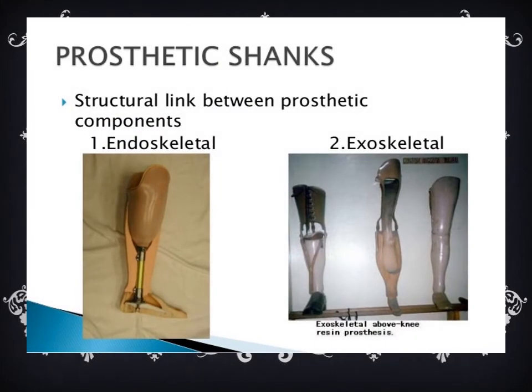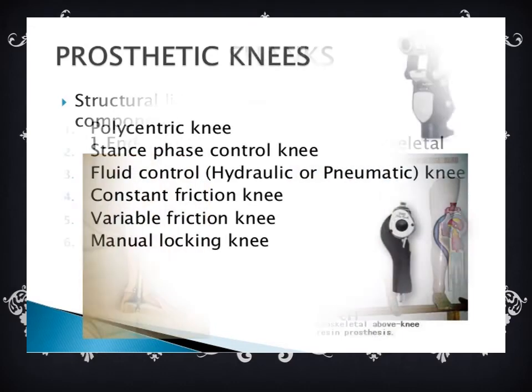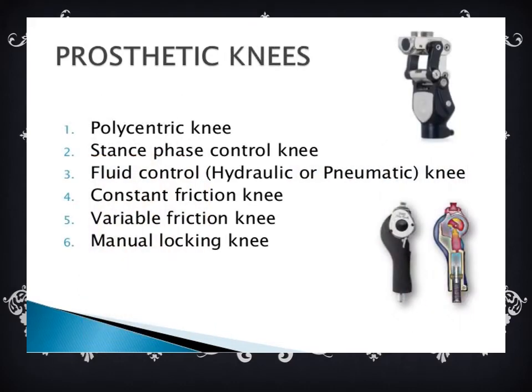Here you can see the prosthetic shanks. It's a structural link between prosthetic components, that is first one endoskeletal and second exoskeletal, that is a bony resin. And coming to the prosthetic knees, it's a polycentric knee, stance phase control knee, fluid control, it's hydraulic or pneumatic knee, constant friction knee, variable friction knee, manual locking knee.